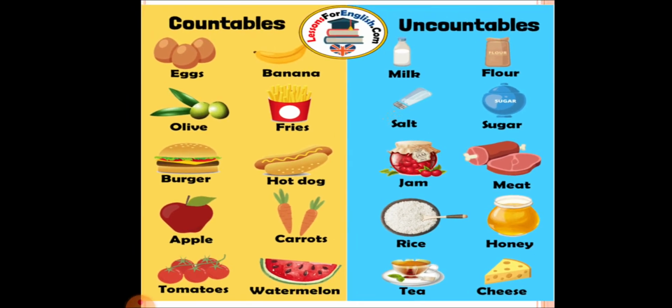So this is the difference between countable and uncountable nouns. I hope by now you have understood all types of nouns, that is common noun, proper noun, collective noun, abstract noun and material noun. And I hope now you will be able to classify countable and uncountable nouns.